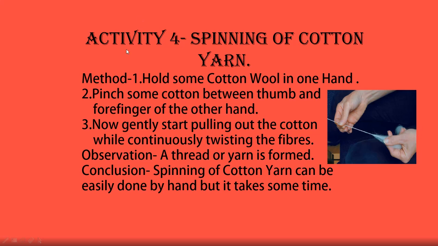Now we gently start pulling out the cotton while continuously twisting the fibers like this. We can observe that a thread or yarn is formed. This is the thread or yarn. So spinning of cotton yarn can be easily done by hand, but some time is needed to spin it by hand.